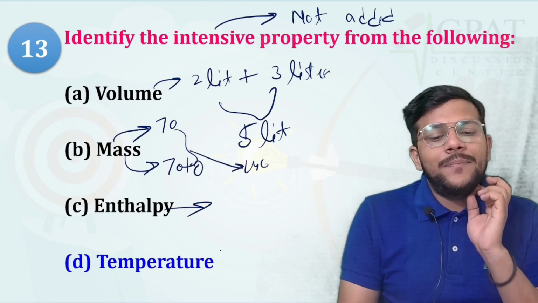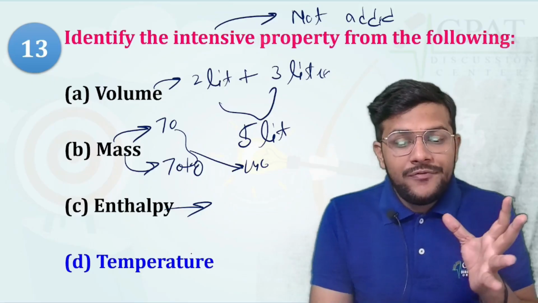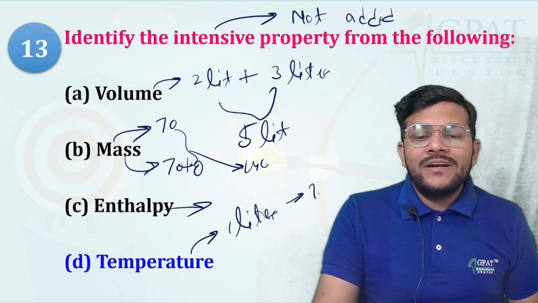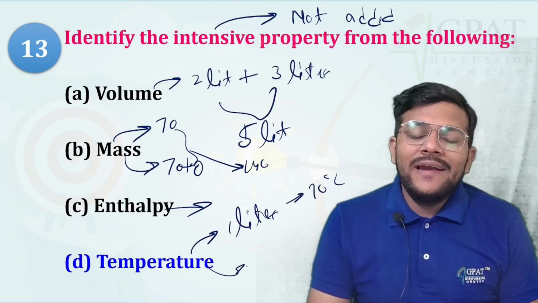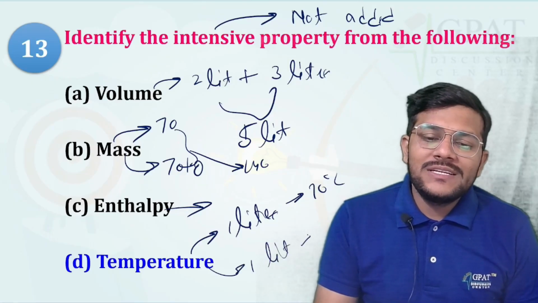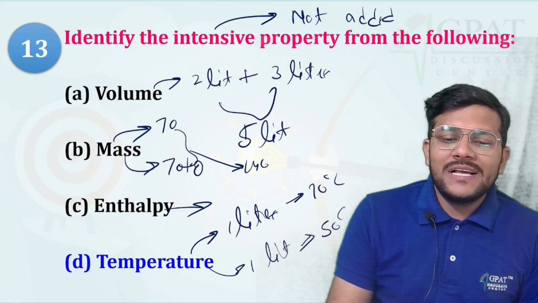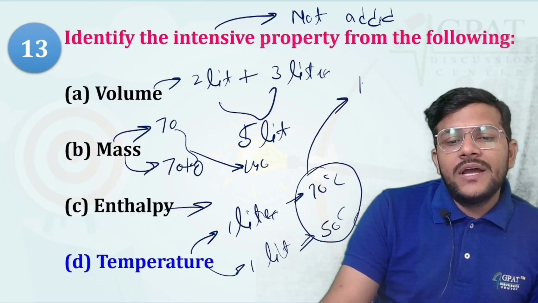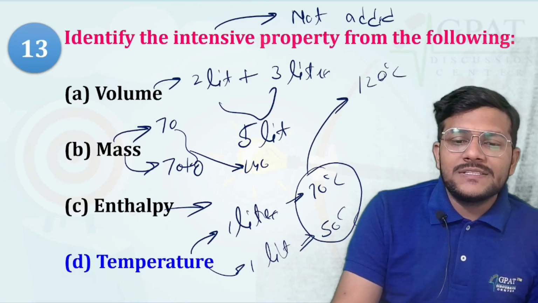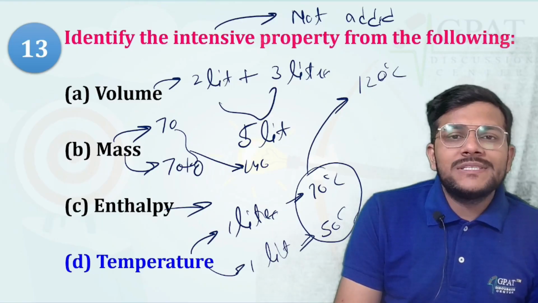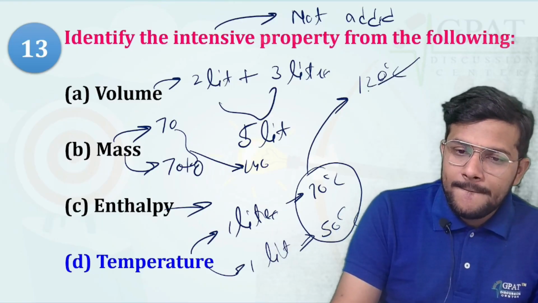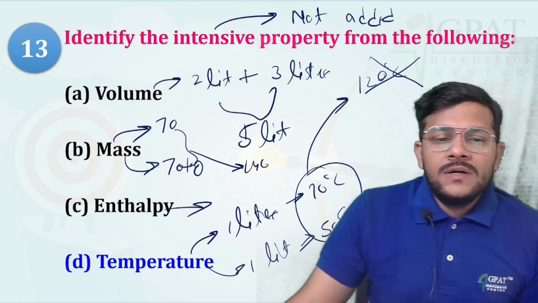Same for enthalpy. But if 1 liter of water is at a temperature of 70 degrees Celsius, and another liter of water is at 50 degrees Celsius, it is not the case that their combination is at 120 degrees Celsius. No. Got it?